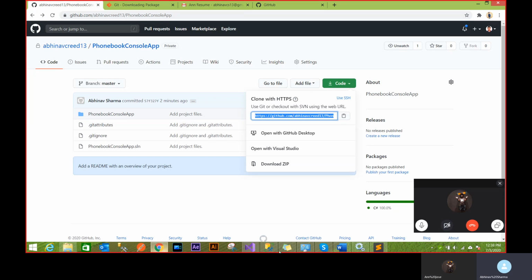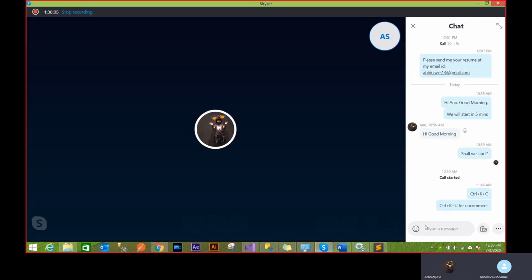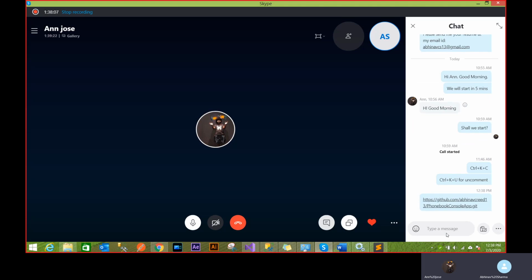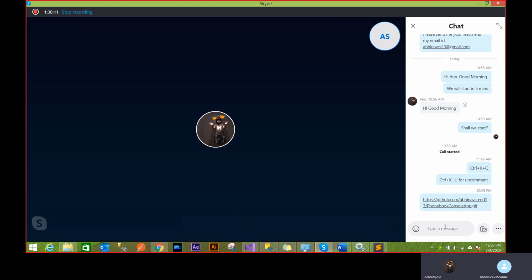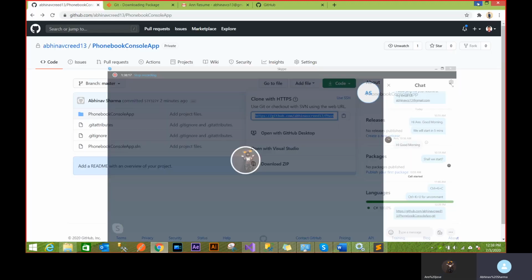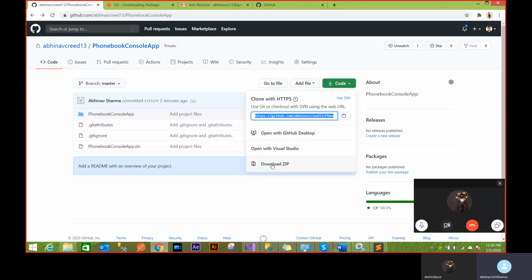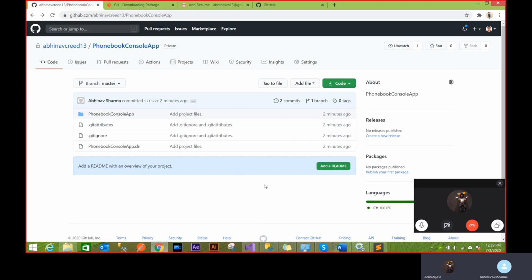If I just put it on Skype, you should be able to download the code using this URL. I'll show you how that works. That's how we share the code. It's published somewhere on the GitHub website, and now I can download it using this website. I can just open this and do download zip. Then you can download this code. It's pretty straightforward. I can just share this URL and you can download this code. Because it's private, you won't be able to do it right now.